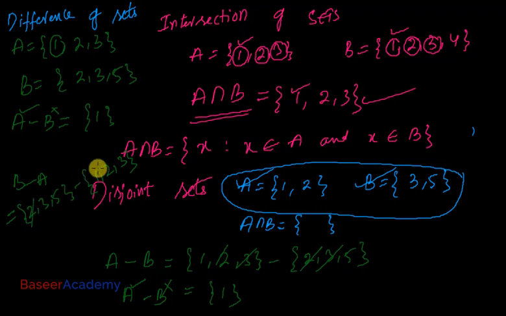Cancel out the common elements 2 and 2, 3 and 3. What are the elements remaining in the first set? 5. So B minus A is 5. Please observe, A minus B is never equal to B minus A.